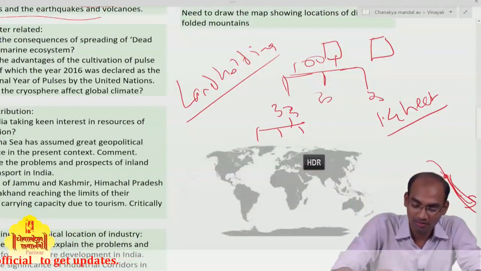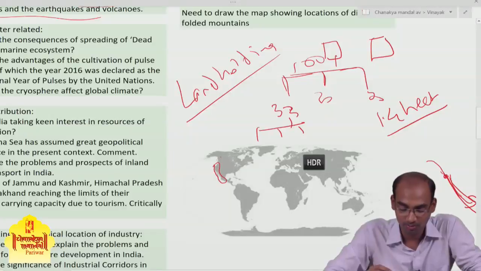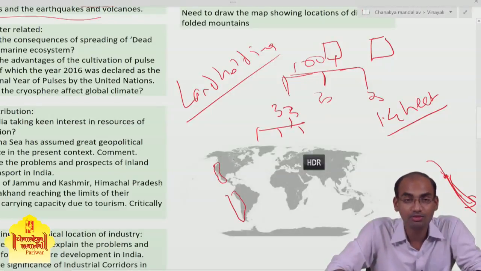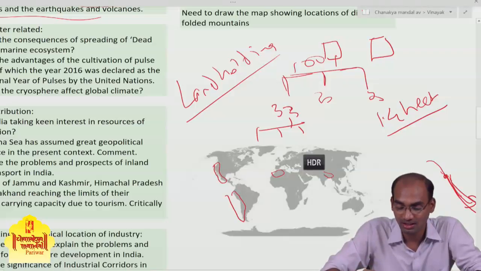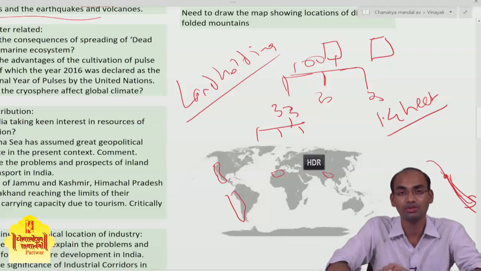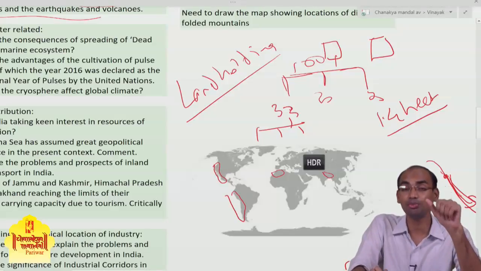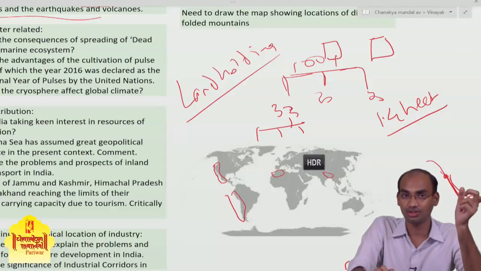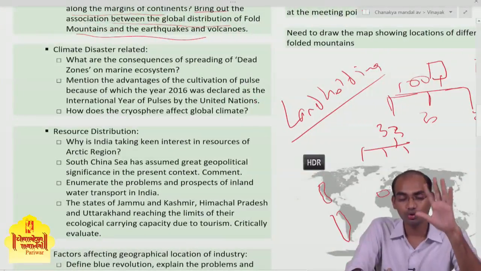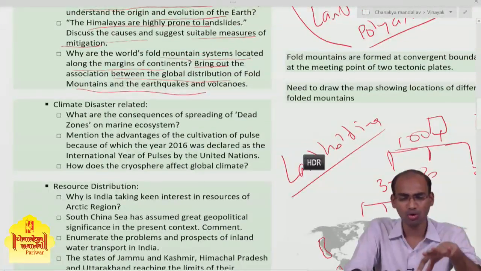For example, in this region there are the Rockies, here the Andes, here the Atlas mountains, in India the Himalayas, and the Alps. This proves the statement given in the question. Now you go to the core of the question.